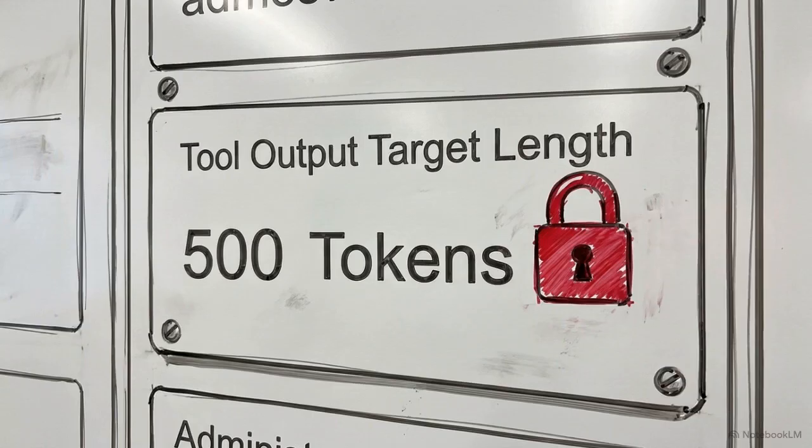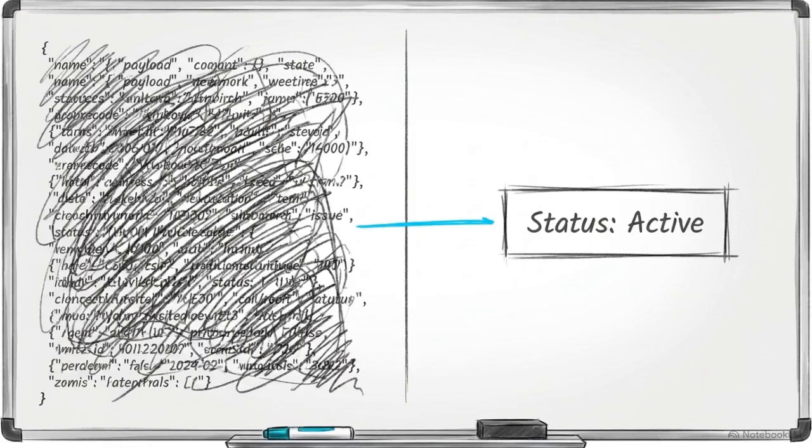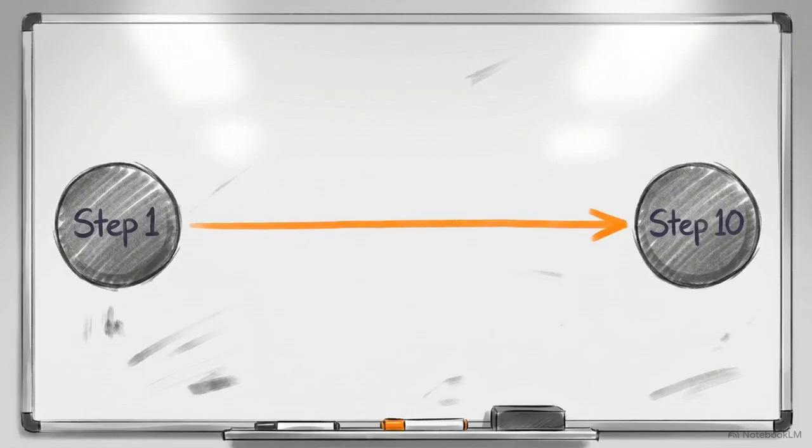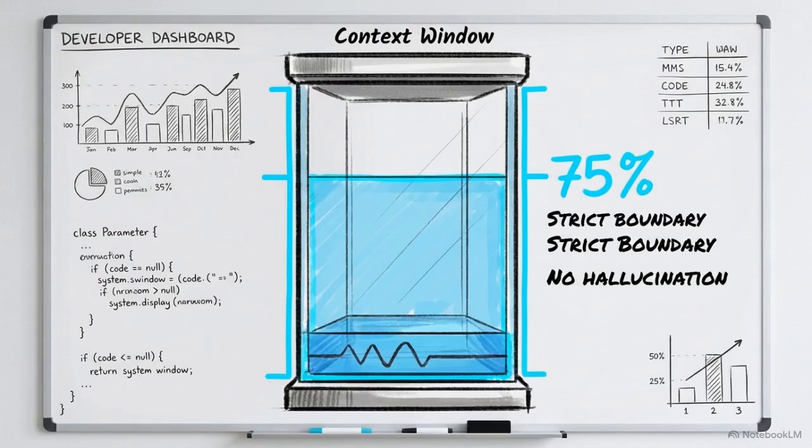In practice, this means enforcing hard output size ceilings on your tools. Instead of dropping a full dataset into the context, the system must parse out only the exact values the agent needs to move forward. You combine this with automated pruning protocols that clear out stale intermediate tool results as the agent approaches token limits, preserving only the essential logical flow. Treating the context window as a finite, heavily curated resource is the only structural defense against mid-task hallucinations.